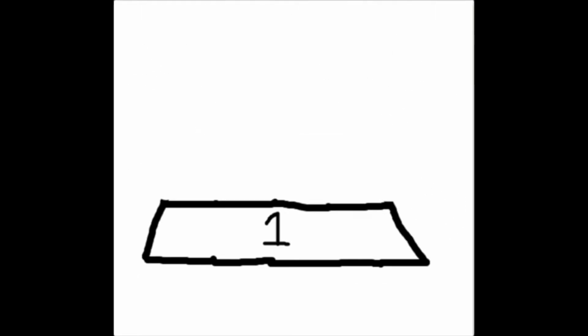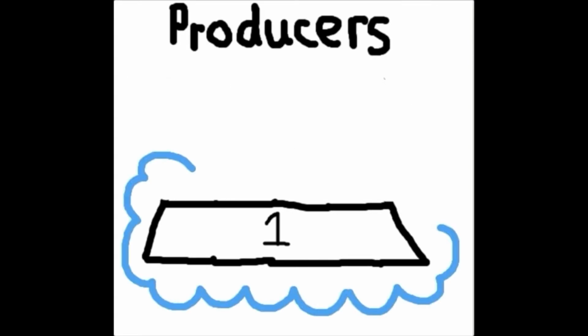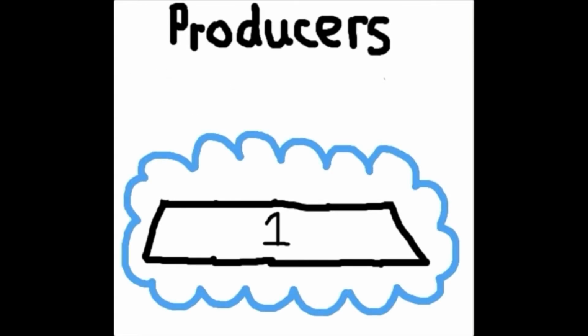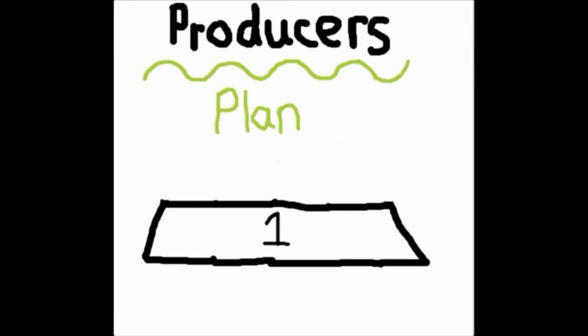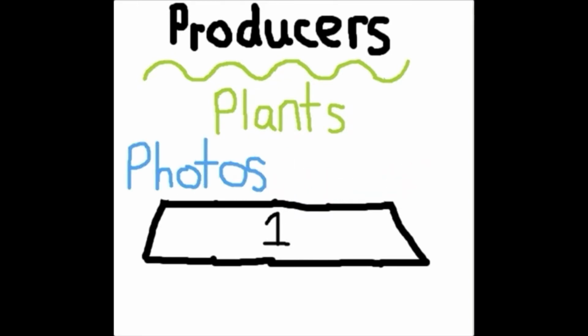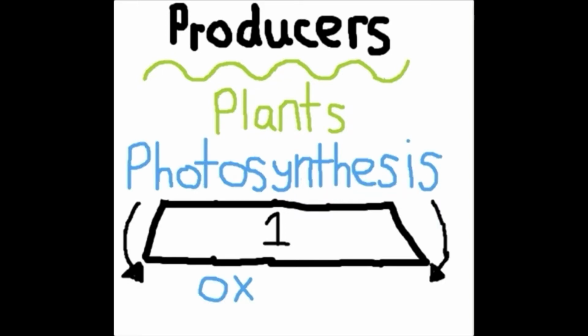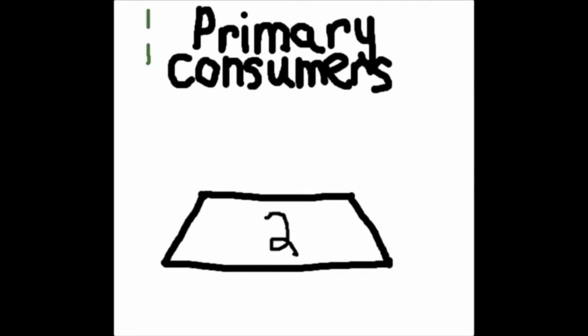The first level on this pyramid are the producers. You see that the bottom is the biggest because there are more producers than anything else in the ecosystem. Producers are things like plants, like trees and flowers, that make their own food through photosynthesis and produce oxygen for us to breathe. The second level on the pyramid are called primary consumers.